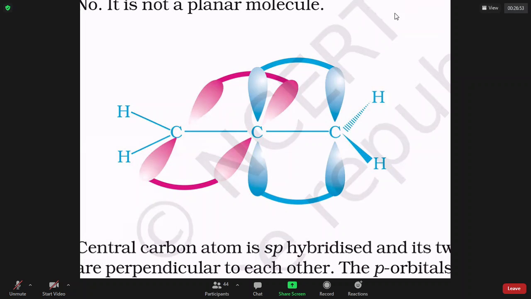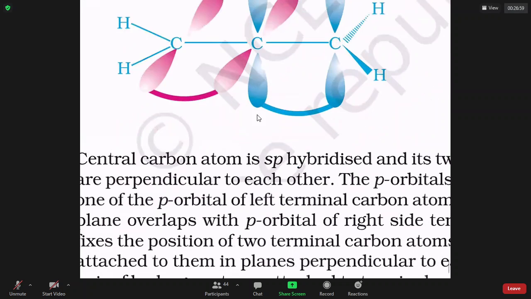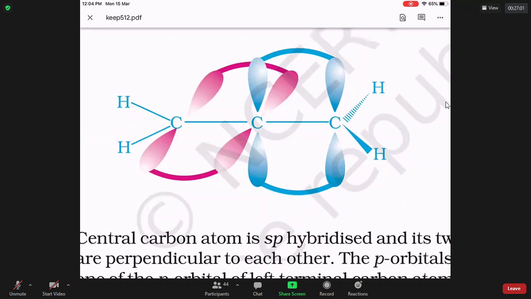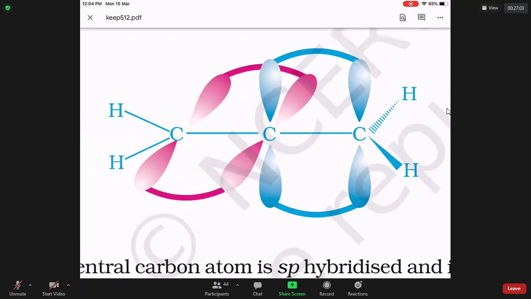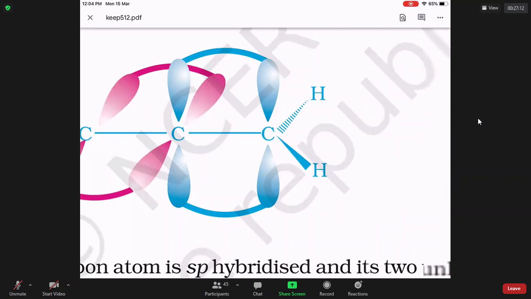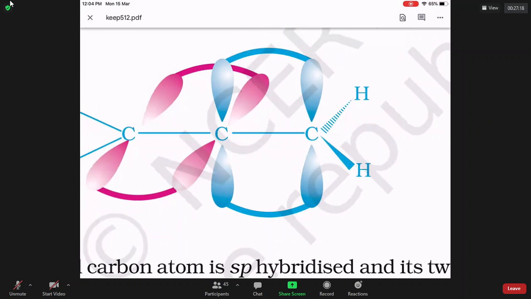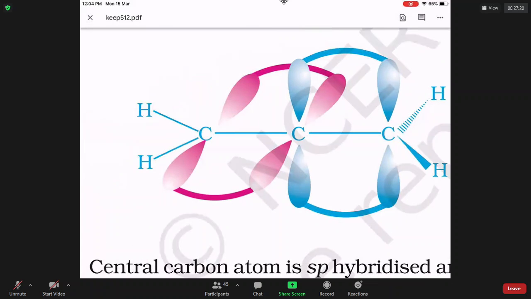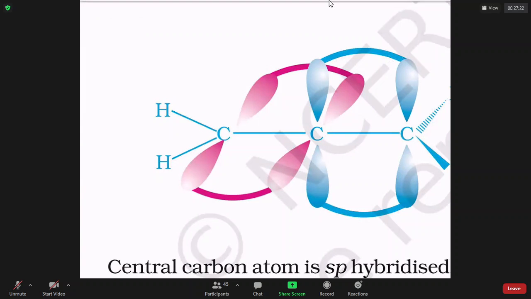When they are overlapping with the terminal carbons' pure p orbitals, you get a pi bond, one vertically up and down, another horizontal, in front and behind. Overall, the molecule is not planar. If you carefully see, left side carbon hydrogens are in the plane of the board, right side carbon hydrogens, one is going behind, one is coming towards you. It means the hydrogens of the first carbon are not in the same plane as the hydrogens of the third carbon.